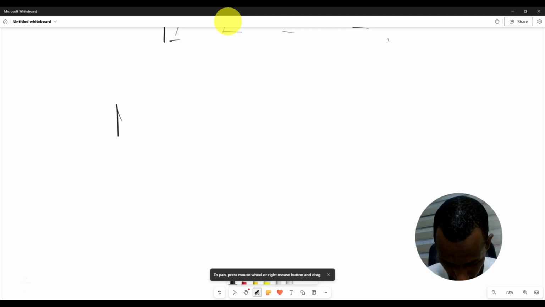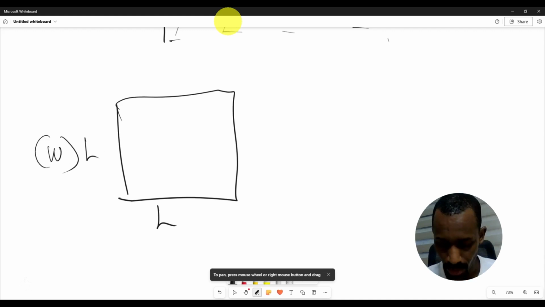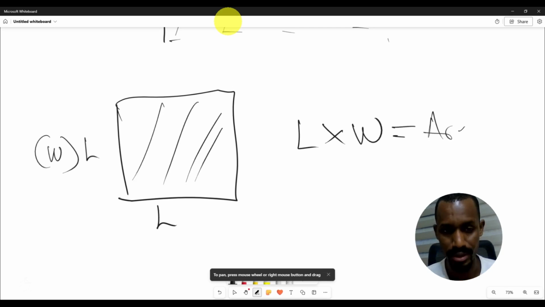When you have a square here, all right, remember a square has two sides, length. This length we decide to call it width or height, whatever. All right, so we call length times width gives you what? The area of this place. Okay, so area is how big something is on the surface or on one side.